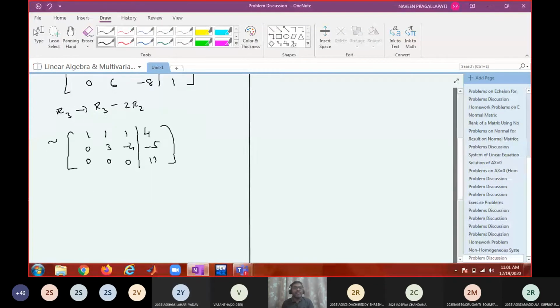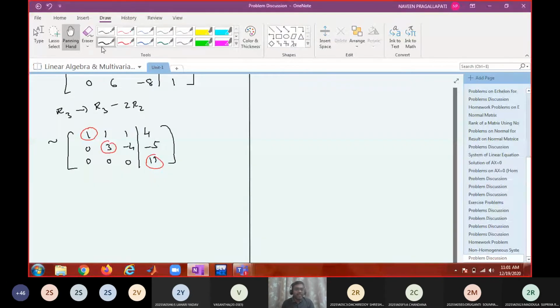When the augmented matrix is in echelon form, then the submatrix is also in echelon form. So now you can see that the rank of the coefficient matrix is the number of non-zero rows, 2, whereas the rank of the augmented matrix is 3.